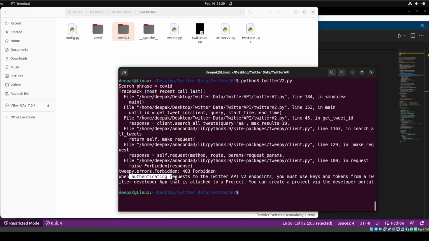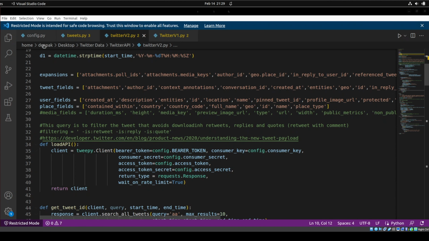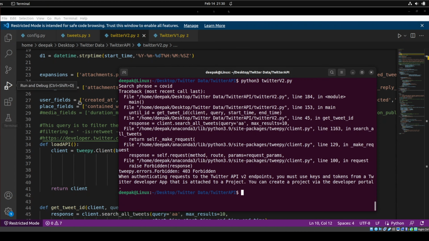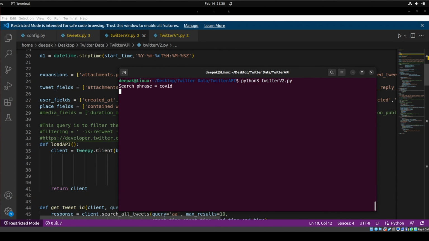It is saying, when authenticating a request to Twitter via v2, you must use the key and token from a Twitter developer app that is attached to a project. Okay. What I have done is include this config, and in the config I have used v1.1 keys. How you are going to use those keys, I will tell you in a while. But let me change those keys first. I have changed the keys now. I will just start downloading.